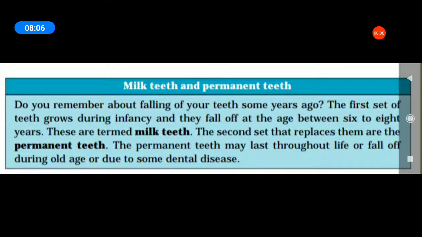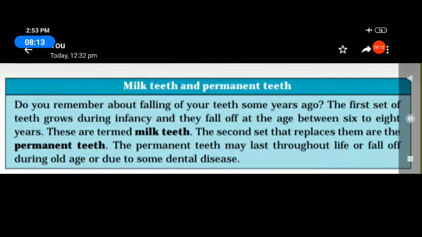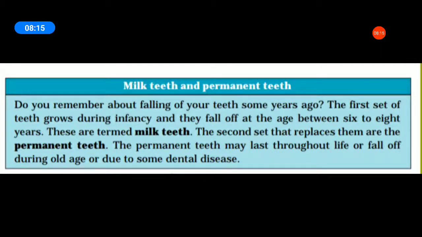What is permanent teeth? The second set that replaces them are the permanent teeth. Permanent teeth may last throughout life or fall off during old age or due to some dental disease. Okay, can you understand? What are the two types of teeth? Milk teeth and permanent teeth.